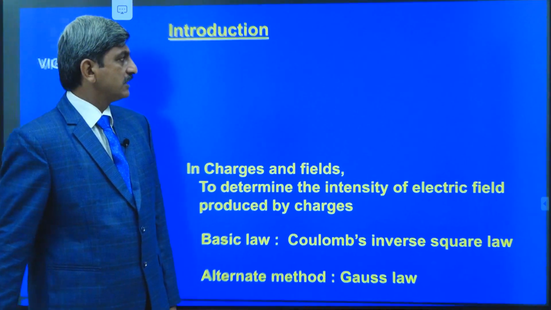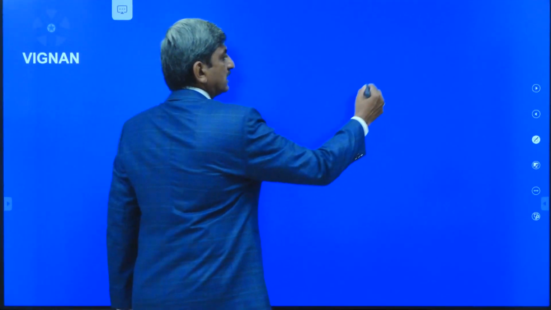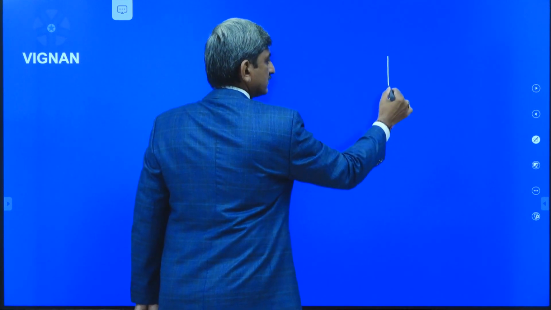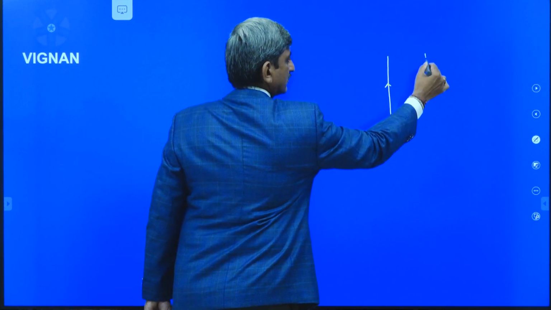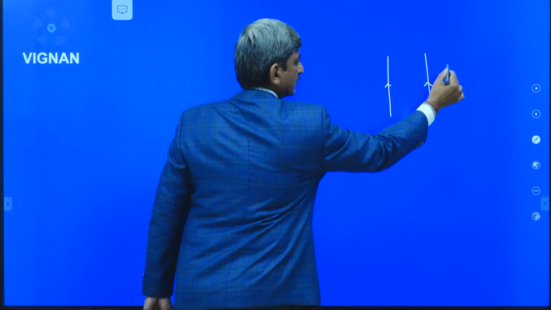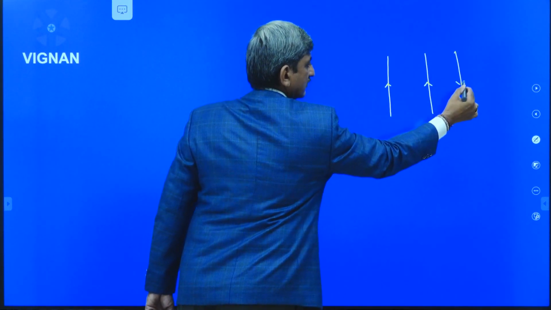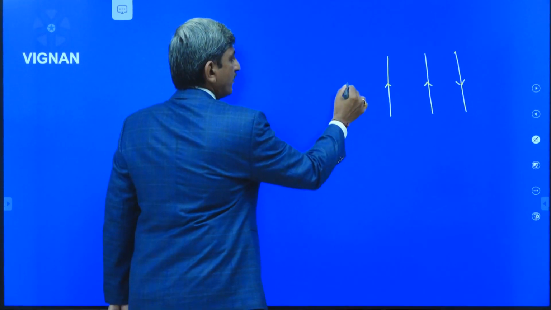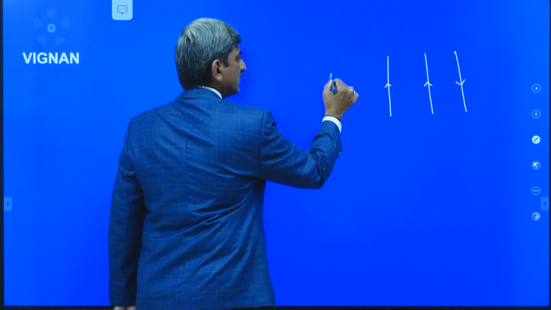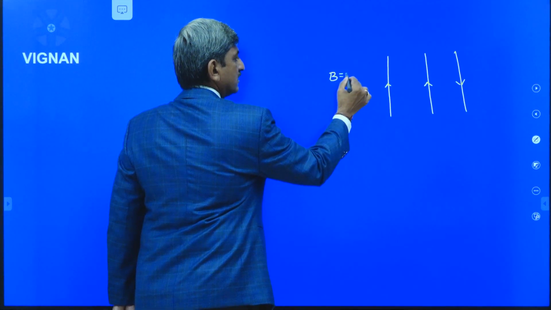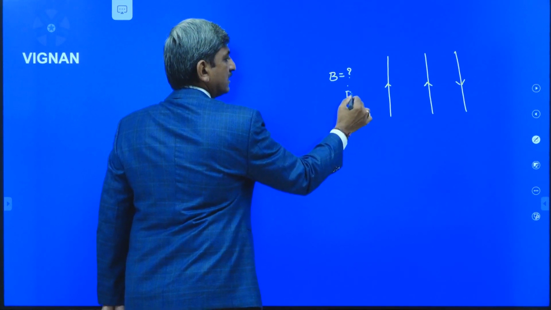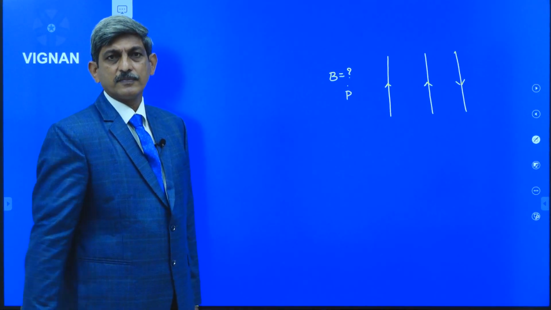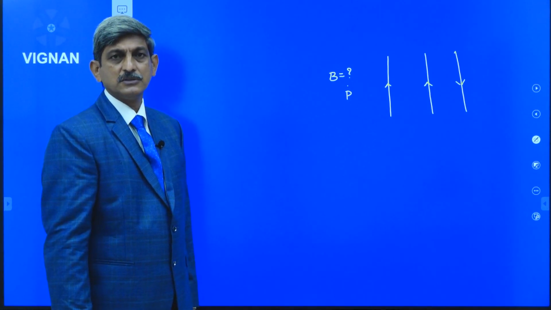Similar to that, suppose there are current carrying conductors. Now due to these current carrying conductors, we want to determine the intensity of the magnetic field at point P. What we have to do?